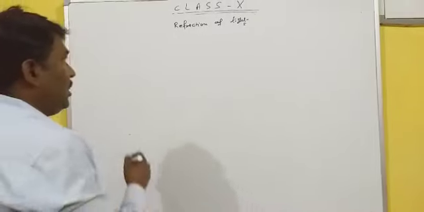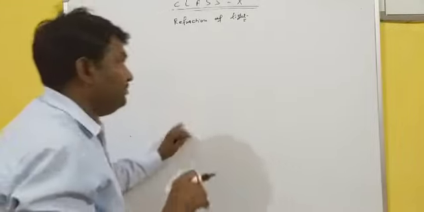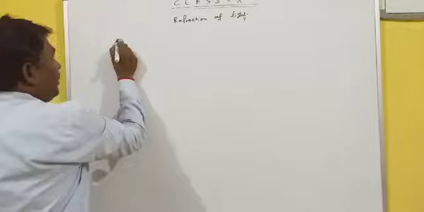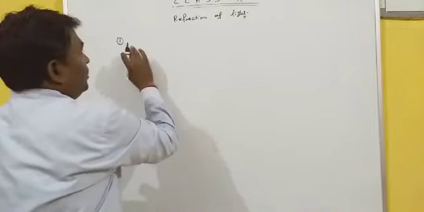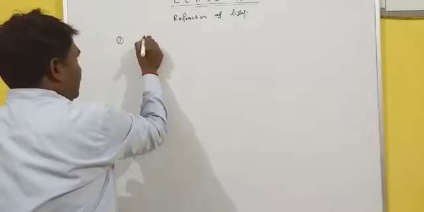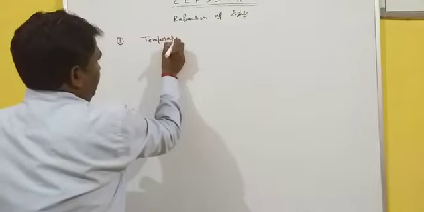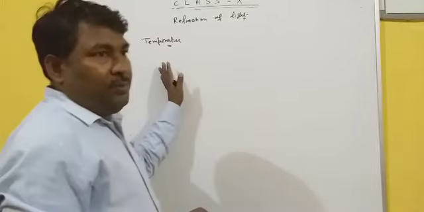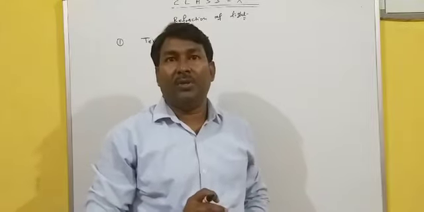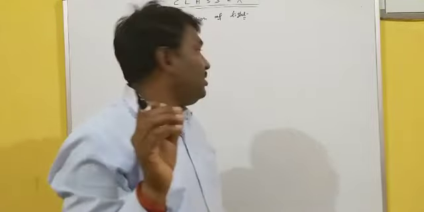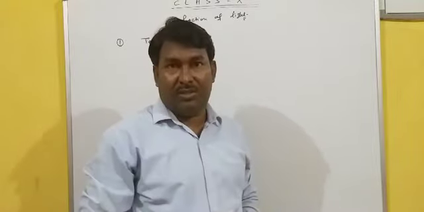Great. Now, factors affecting the refractive index of a medium. What factors affect the refractive index of a medium? First, temperature. When the temperature of a medium increases, the speed of light in that medium increases.